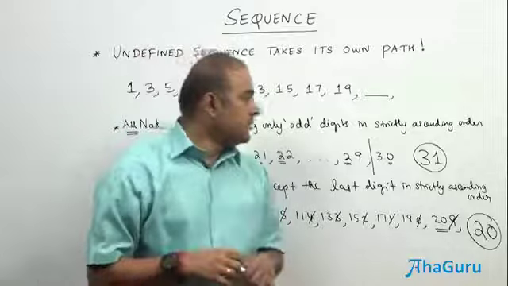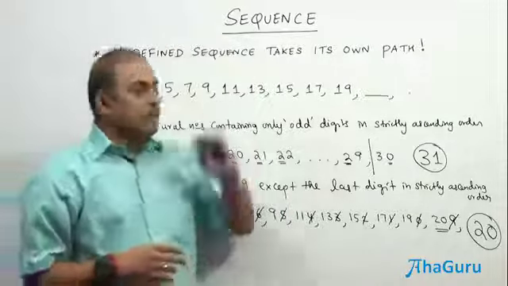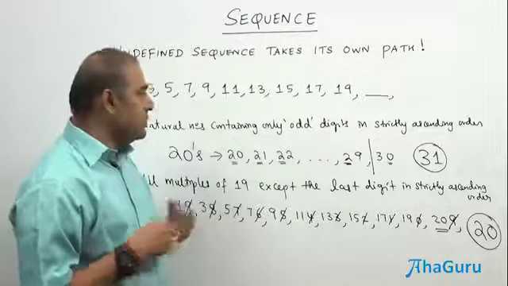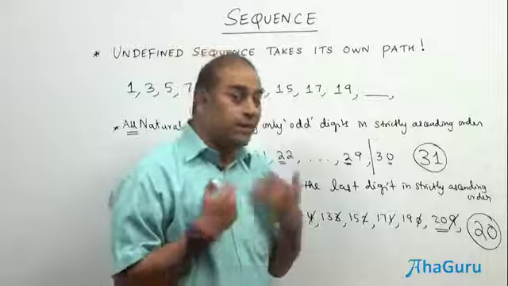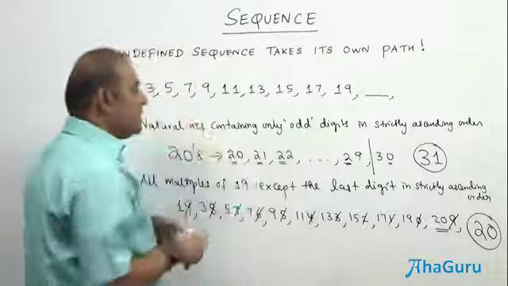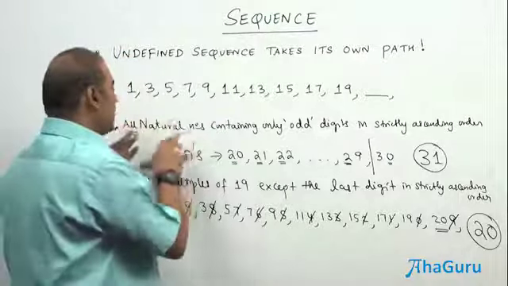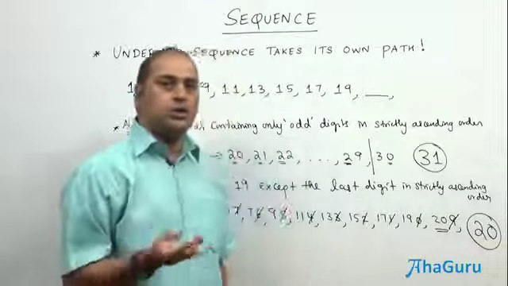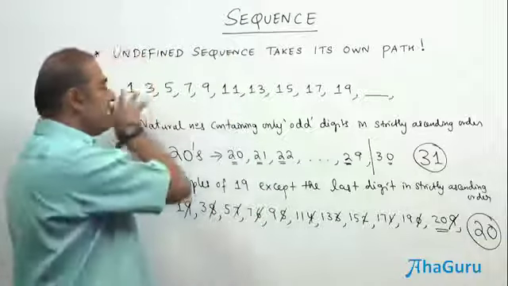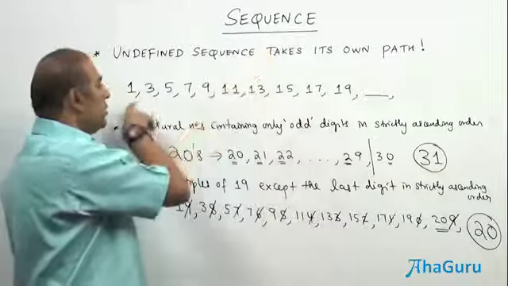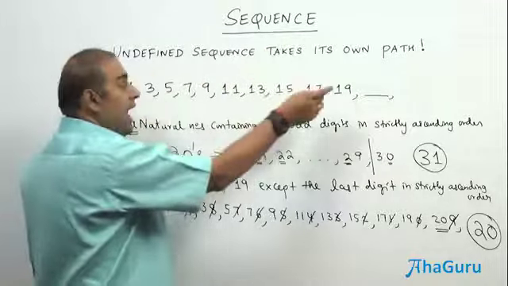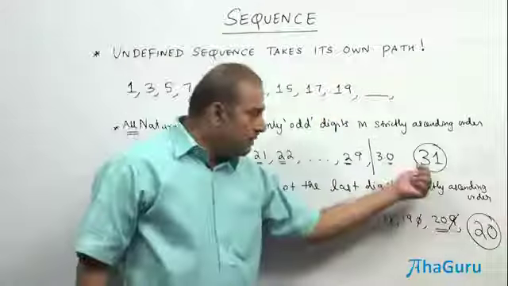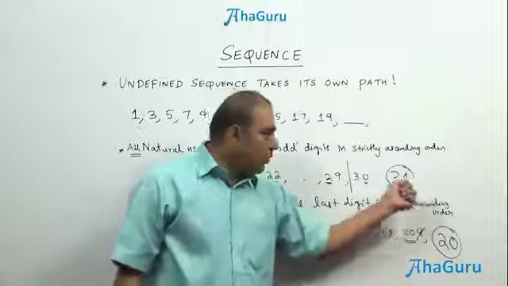Therefore, the beauty is, if you have a sequence of even the first 10 terms, the 11th term could be any term, because we don't know the rule by which it is constructed. One may presume that this is going to be all odd numbers, but it is not so. This may be constructed as all natural numbers containing only odd digits in strictly ascending order. That means no digit 0, 2, 4, 6, 8 is allowed. And if you try to construct the natural numbers in strictly ascending order, the first number is 1, 3, 5, 7, 9, and then after 19 you are going to get 31, because that is the only number which contains only odd digits.